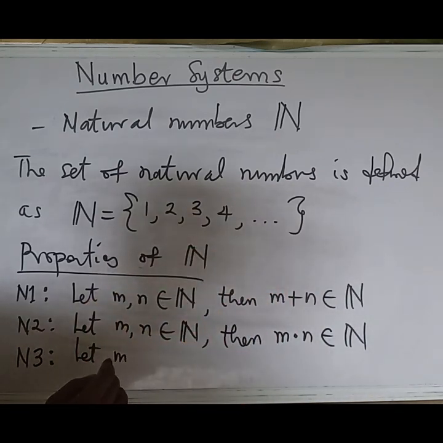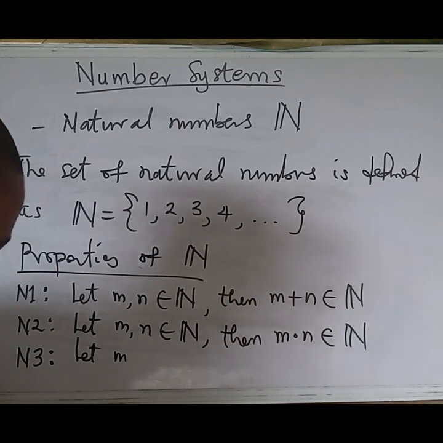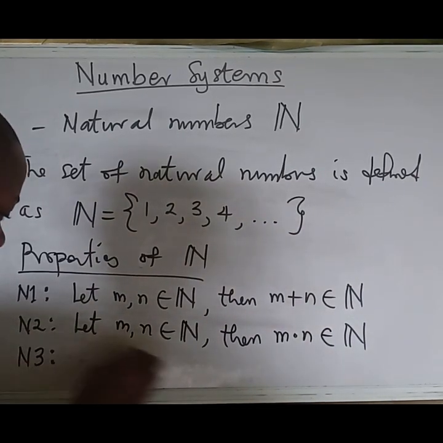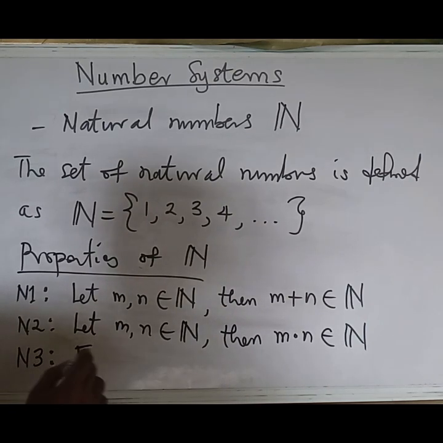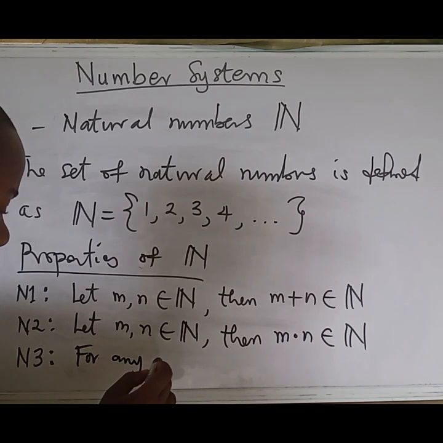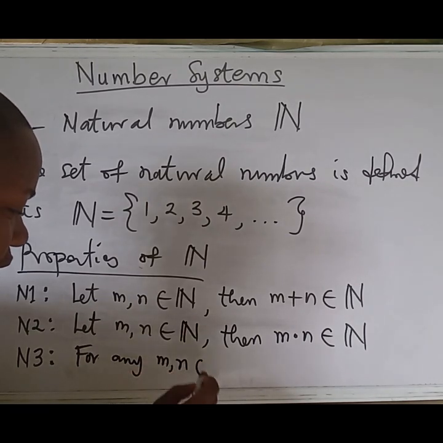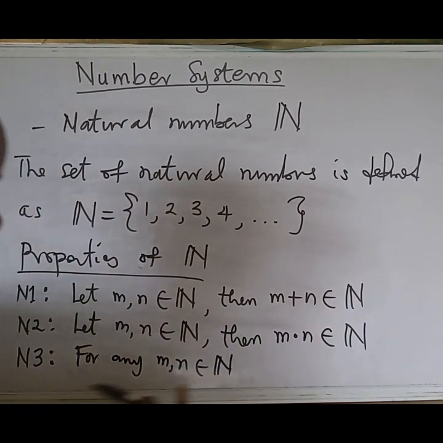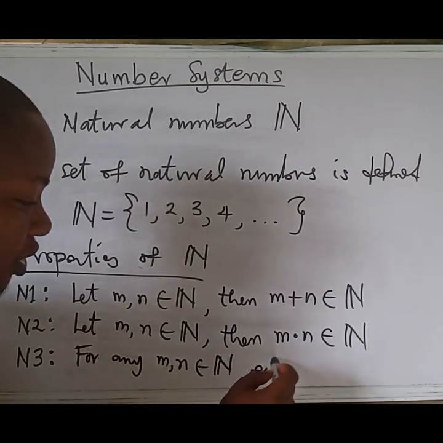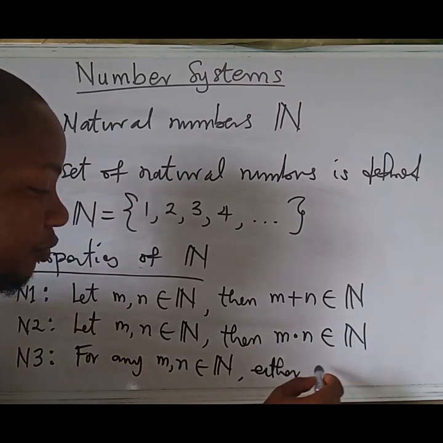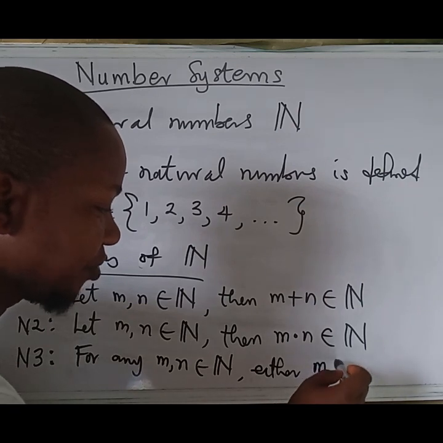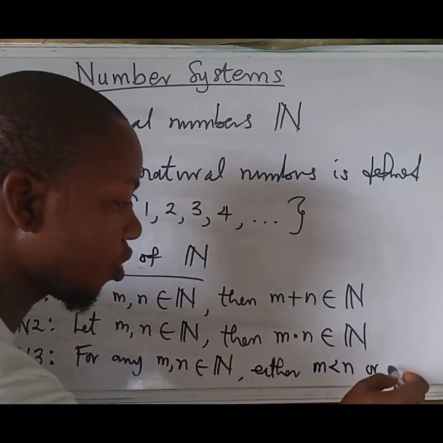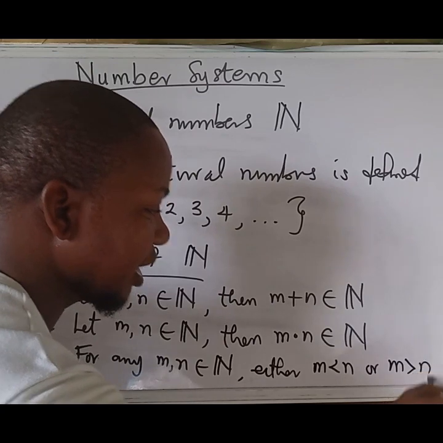That is, for any m, n in N, if you pick any two numbers here, two things can happen. We say either m is less than n or m is greater than n.